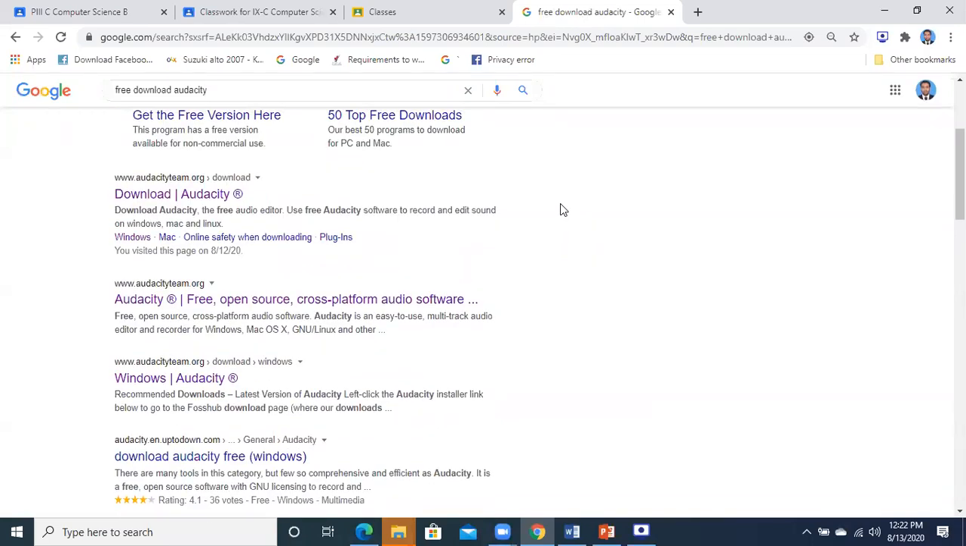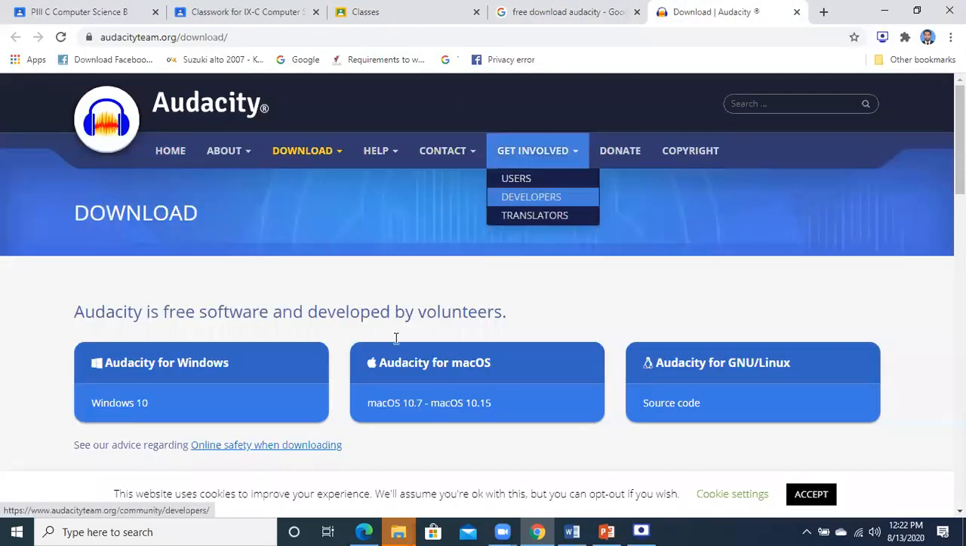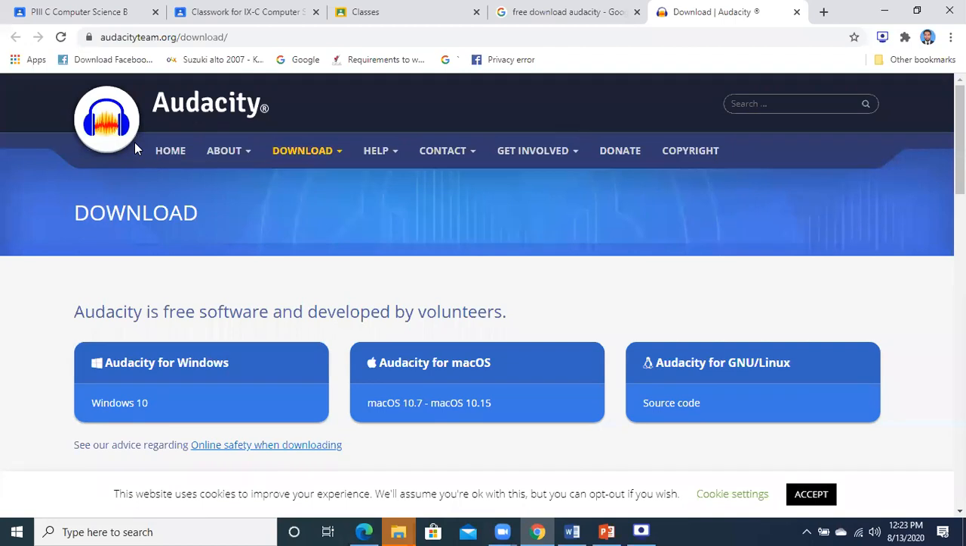When you click on it, you will reach this link, download Audacity. audacityteam.org is the name of the link. When you click on this, you will reach the official site of the audacityteam.org and you are there on the download page. See, this is the icon of the file. When you reach here, you will see that